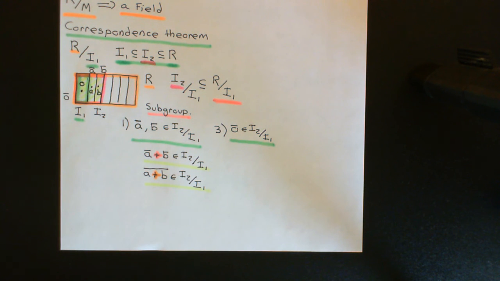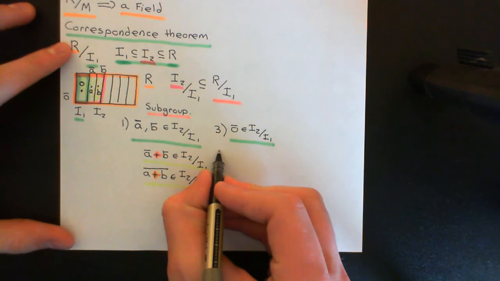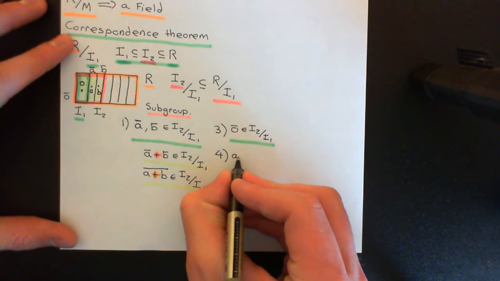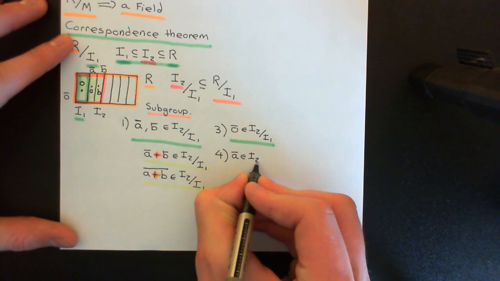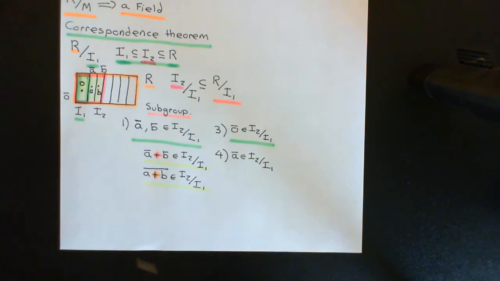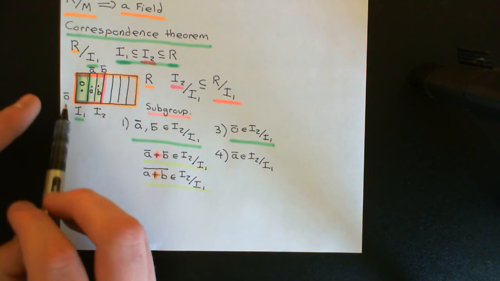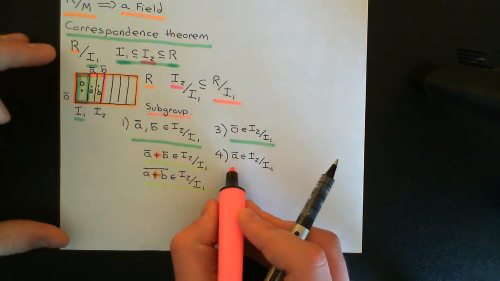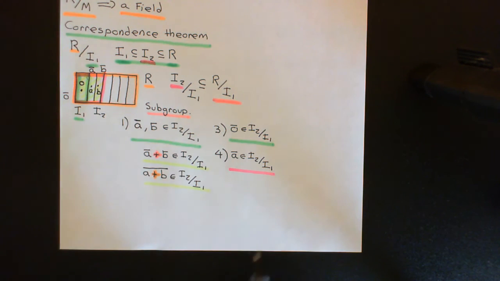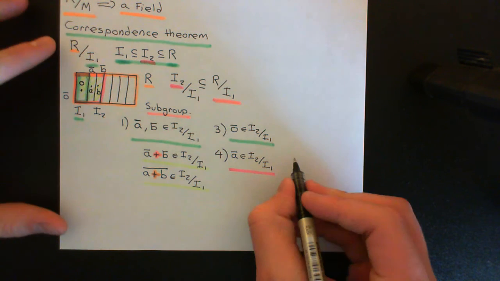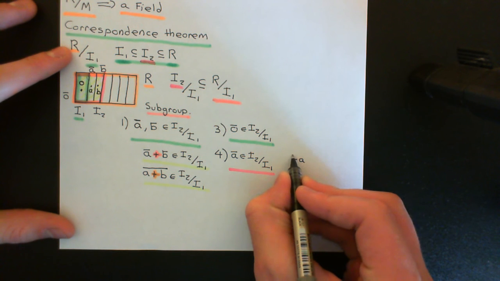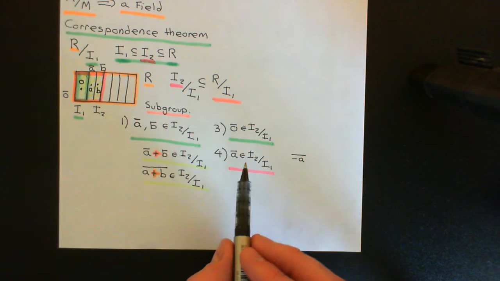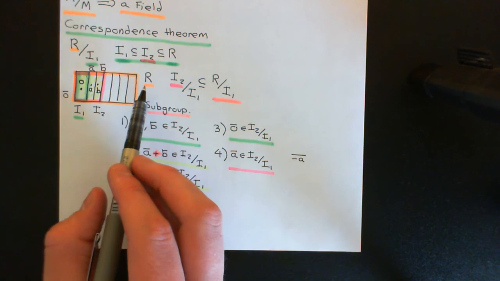Axiom 4 then, we do need to make sure of that as well. We need to make sure that additive inverses are in I2 over I1. So let's say we've got some coset A bar, which is an element of I2 over I1. I need to make sure that its additive inverse coset, which I know will be somewhere within the larger quotient ring, is also in I2 over I1. Now, why can I conclude that? What is the additive inverse of A bar here? It's going to be the coset, wherever it is, that contains the additive inverse of A. A, remember, is just some element of the initial ring, capital R, so it will have an additive inverse in the ring, capital R.